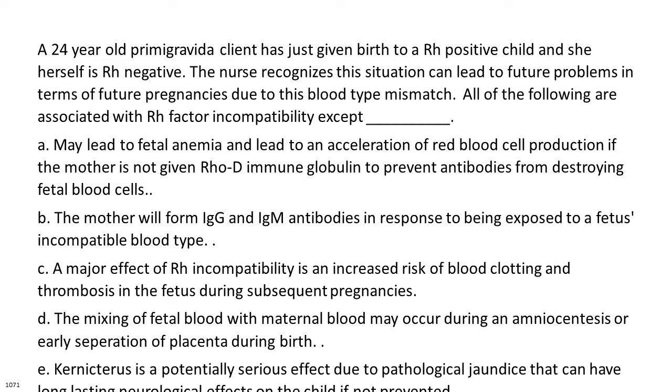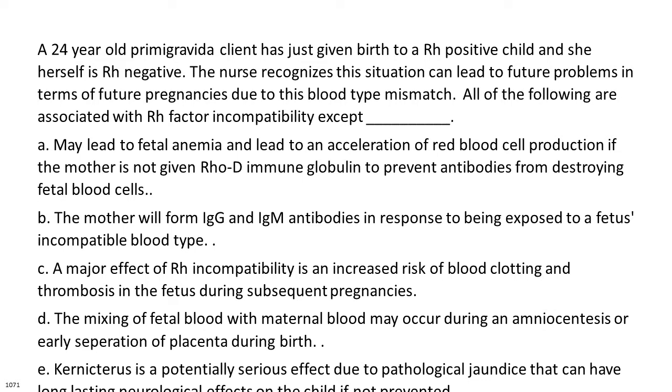A. May lead to fetal anemia and lead to an acceleration of red blood cell production if the mother is not given Rho(D) immune globulin to prevent antibodies from destroying fetal blood cells. B. The mother will form IgG and IgM antibodies in response to being exposed to a fetus' incompatible blood type. C. A major effect of Rh incompatibility is an increased risk of blood clotting and thrombosis in the fetus during